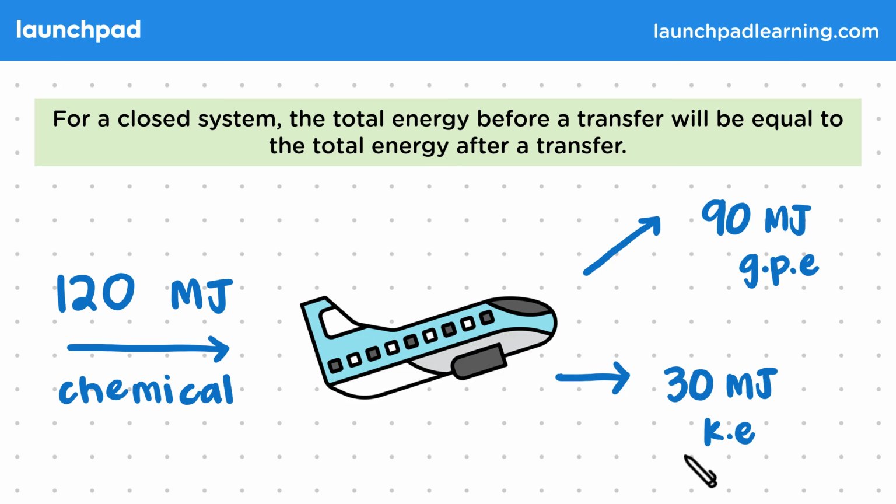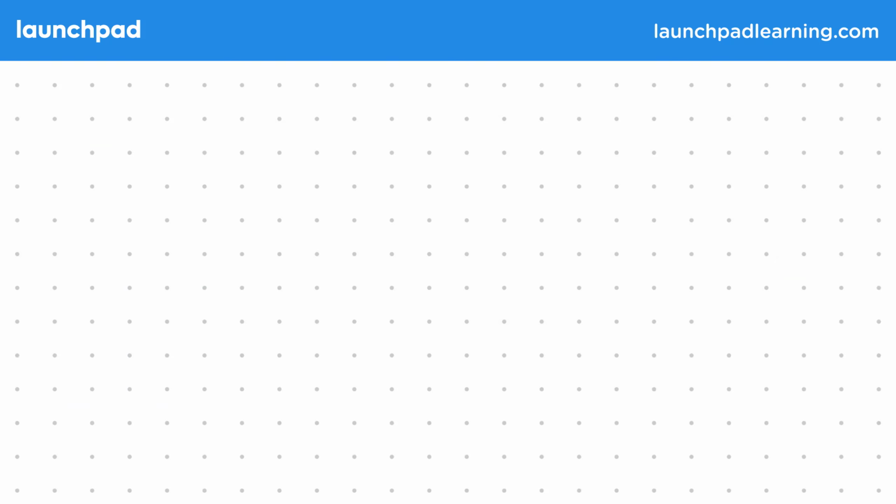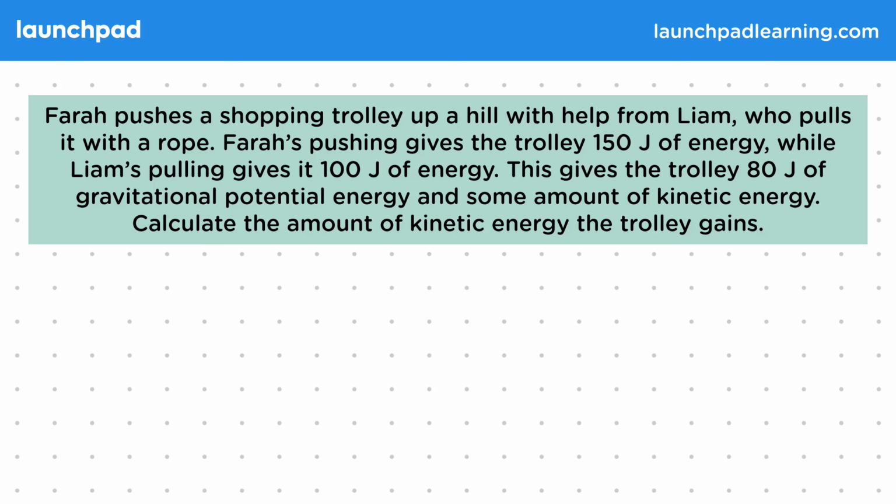Remember that KE stands for kinetic energy, and MJ is megajoules, a unit of energy. For your exam, you are expected to be able to describe the changes in energy in these and other simple systems, like a kettle or tossing a projectile. Let's have a look at another example.